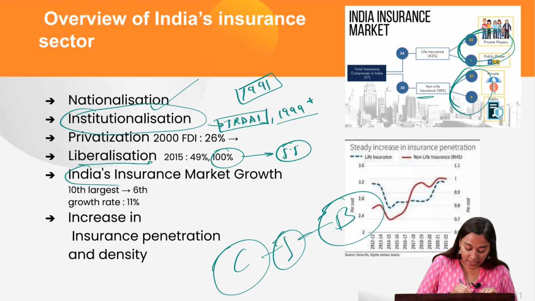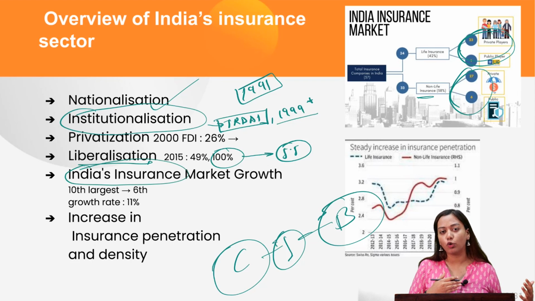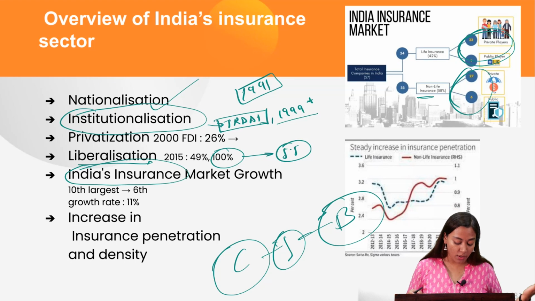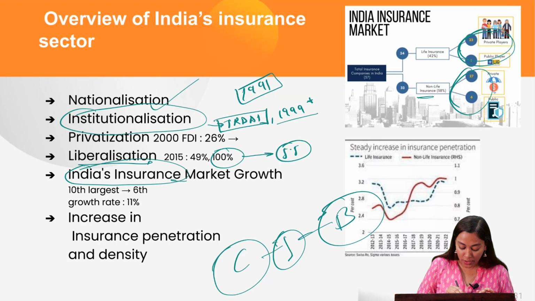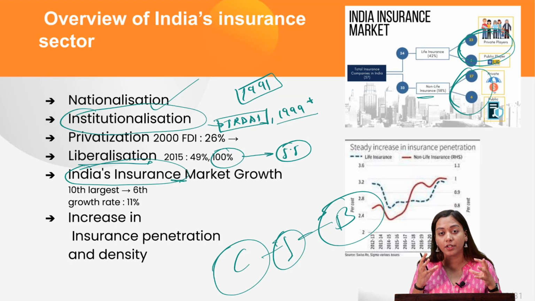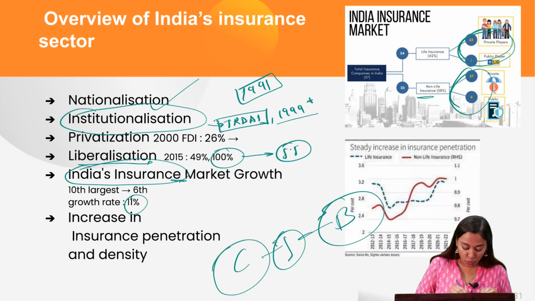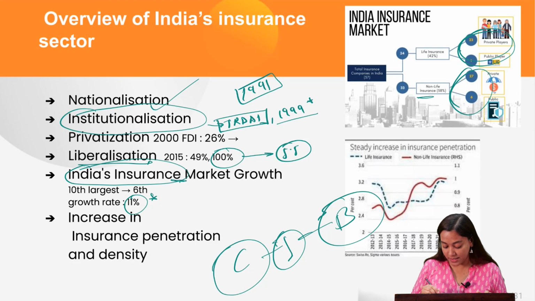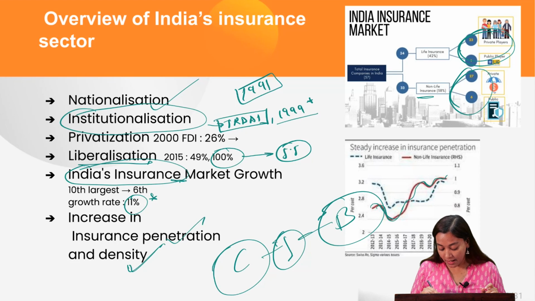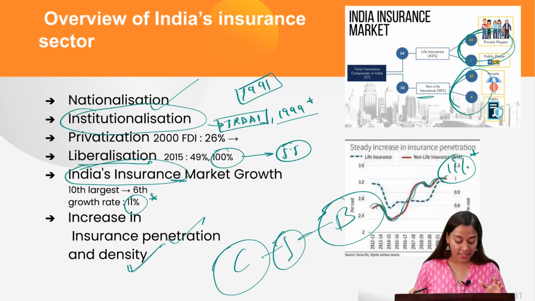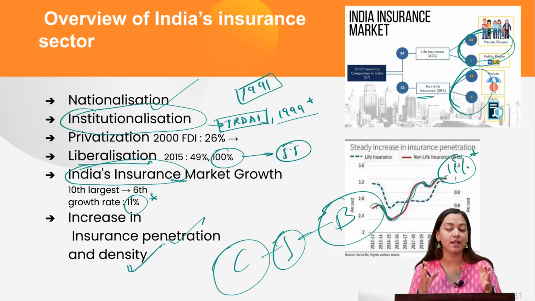Now, therefore, India's insurance market, which was lagging behind the global average a lot before the last decade, has seen exponential growth. In fact, it has seen one of the highest market growths. In terms of the growth rate, 11% has been achieved so far. As you can see, the two factors of insurance penetration and insurance density are lagging behind, still we have managed to garner about 11% growth in them, which is the highest in the world. This also makes us the 10th largest insurance market of the world, and if we keep up with the pace of 11%, we might become the 6th largest insurance economy in the entire world by 2030.